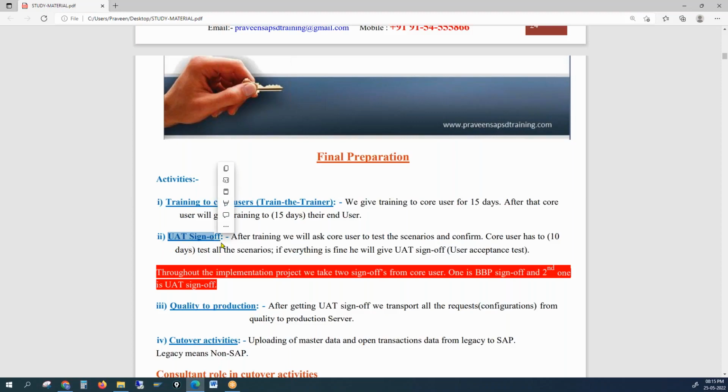Very important. In which server will the core user do the testing? That is the quality assurance server. In the quality assurance server, there will be one more client called the UAT client.